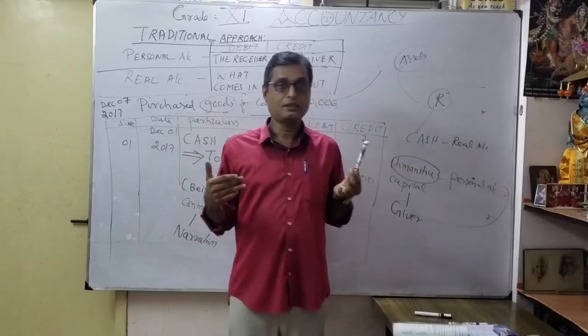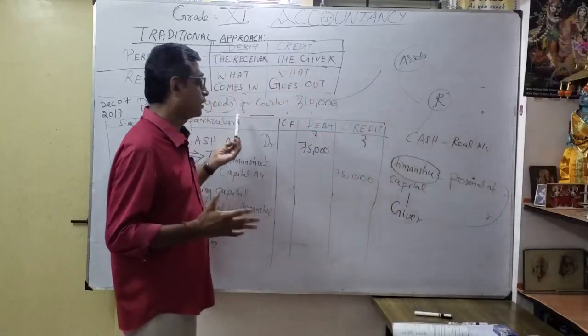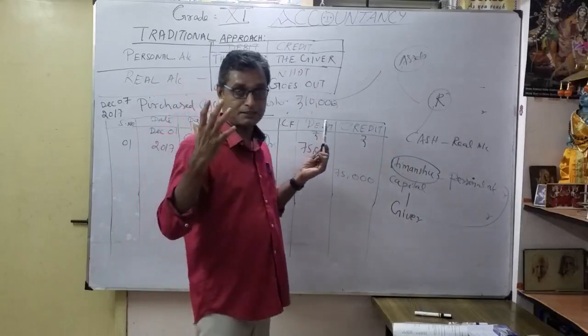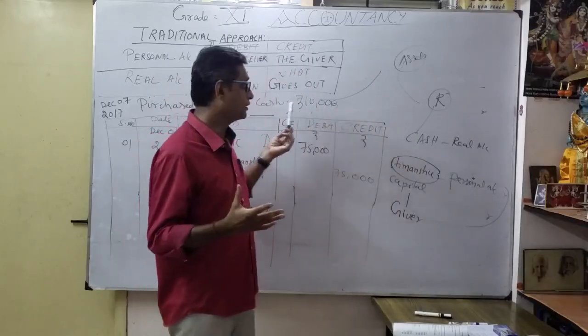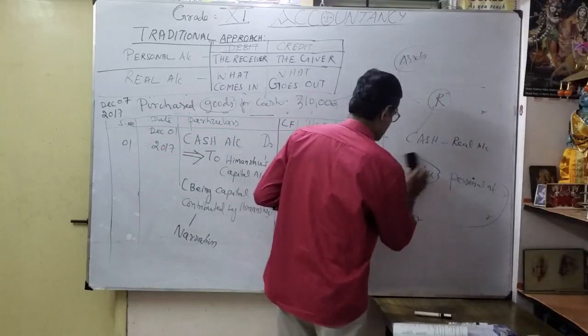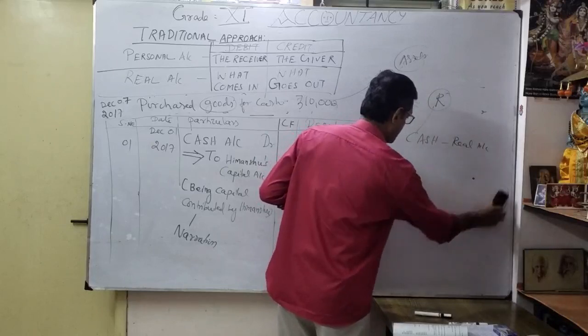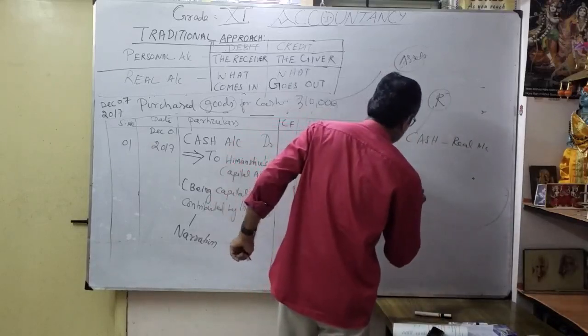Then you have to check whether it's a real account. Yes, it is a real account because goods are also an asset, and cash is also an asset. So both come under real account. See, I am writing here: one is cash, then the other is maybe goods.